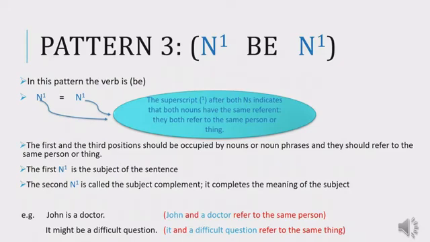It and a difficult question. Do they refer to the same thing? Yes, they do, because it refers to a difficult question and a difficult question is referred to by it. That is why we have N1, B, N1, because it and a difficult question refer to the same thing. So this sentence belongs to pattern number 3.